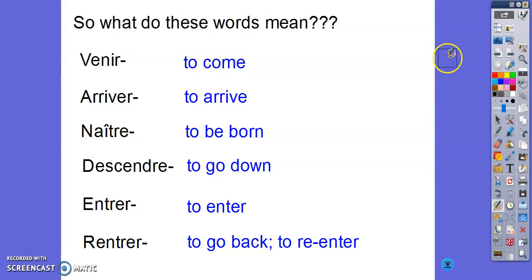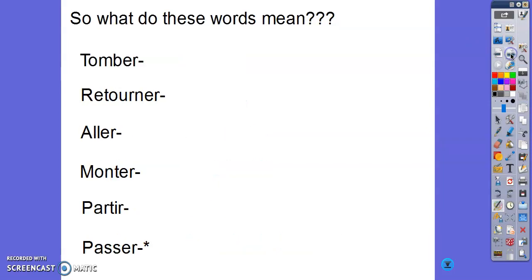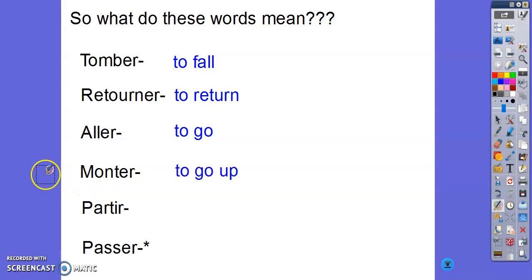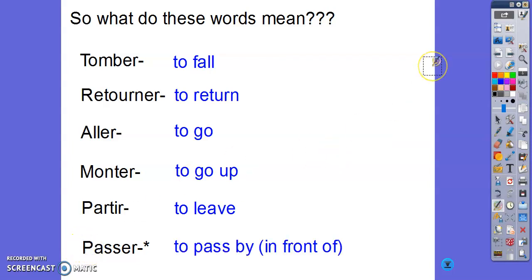rentrer, to go back or to re-enter. Again, pause long enough to make sure you can copy these all down. Tomber means to fall. Retourner, to return. Aller, to go. Monter, to go up. Partir, to leave. And passer, to pass by or in front of. So all of these words refer to some type of motion.